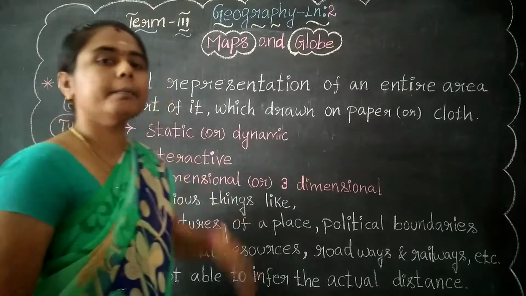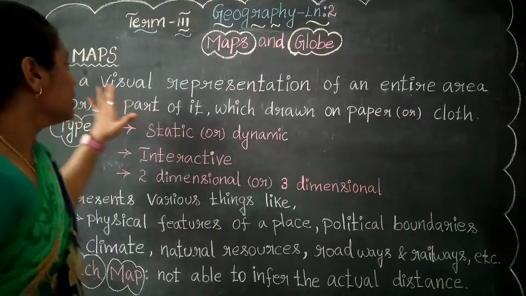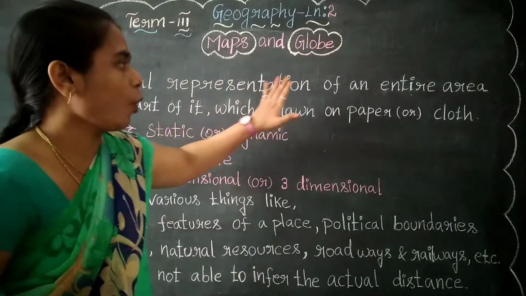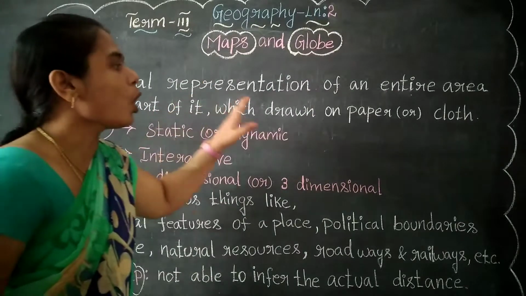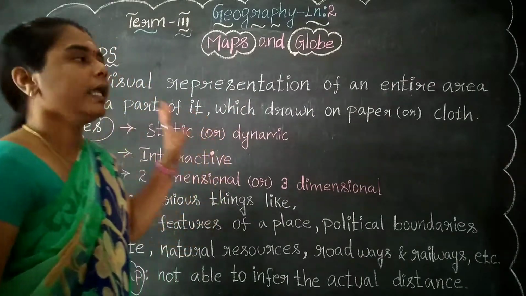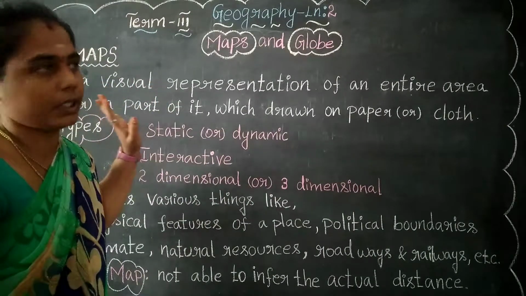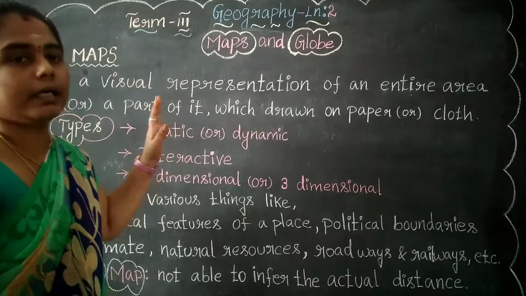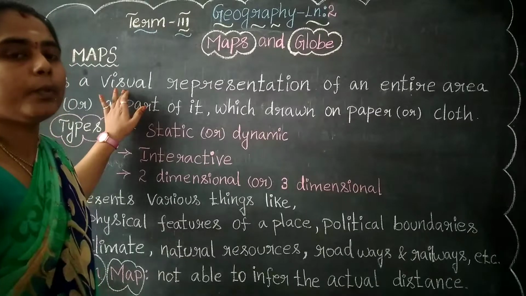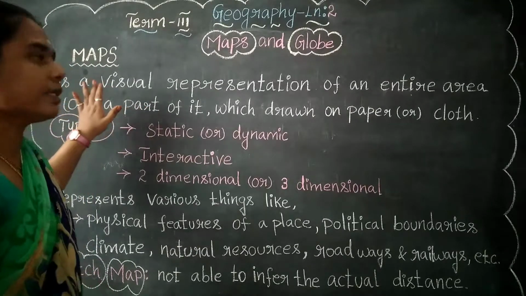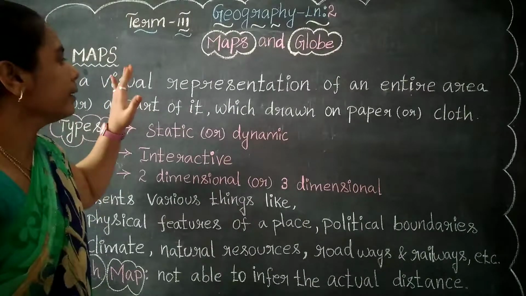See, what is meant by a map? Already you know that. A map is a visual representation of an entire area or a part of it, which is drawn on paper or cloth. It always refers only to a place alone, not about any other thing. So it is a visual representation.